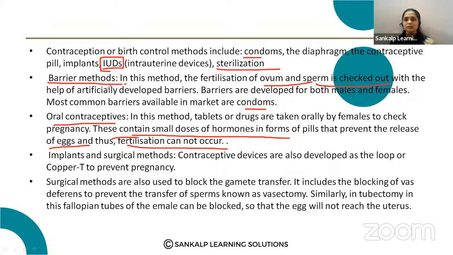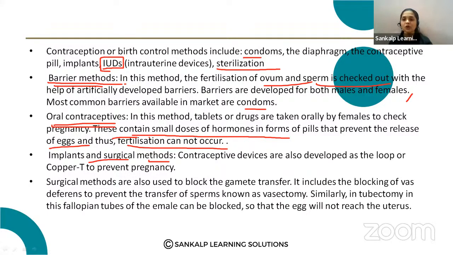That is done by different methods. First is the barrier, that is the condom, and oral contraceptive, that is oral pills, and some implants or surgical methods. Implants means copper T. I hope you know about the copper T. That copper T is implanted inside the uterus and is used to prevent pregnancy.